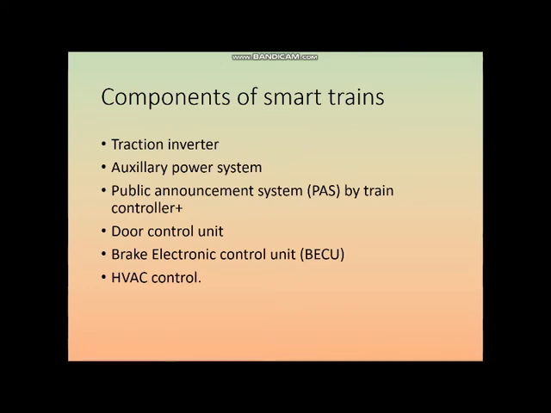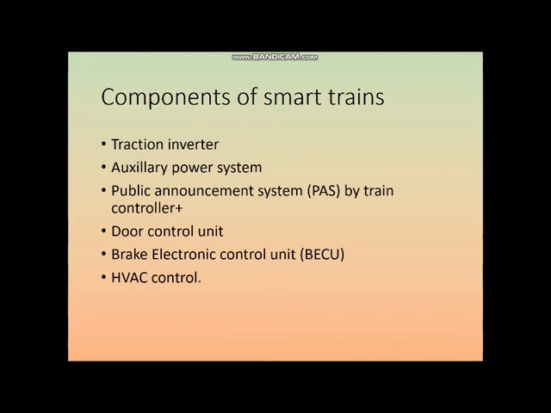This auxiliary power system is more important where elevated trains are used, especially the Mumbai monorail. You might have heard that there are some problems, and every time for rescuing we need the fire brigade. However, if this auxiliary power system was used, then at least it could travel some distance, maybe 1 or 2 kilometers. Next there is the PAS, or public announcement system, used by the train controller and by the central communication people, the centralized traffic controller, who can also announce if any important announcement is to be made.